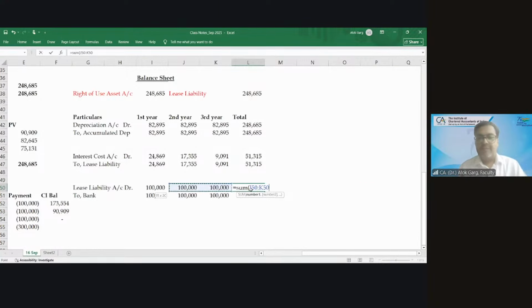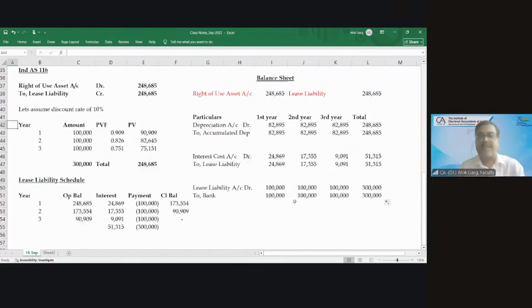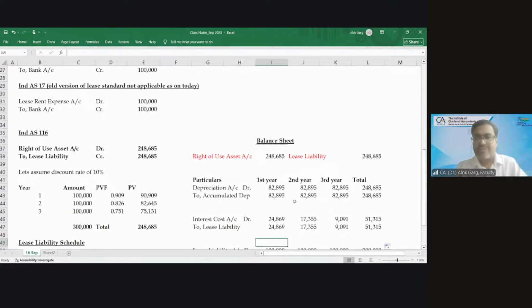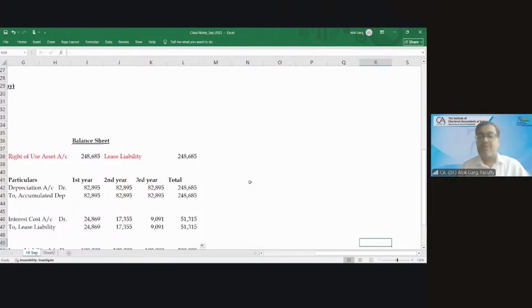In 3 years, what should be the total expense? 3 lakhs. In a lease period, the total expense should be equivalent to the amount paid, right? What is the outflow from the pocket of this company? 3 lakh rupees. 3 lakh should be the expense in the P&L, right? So what is the total expense in the profit and loss?